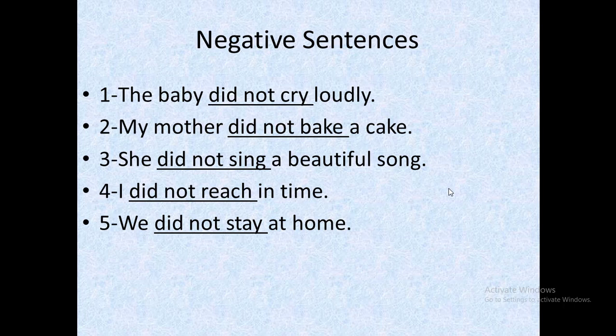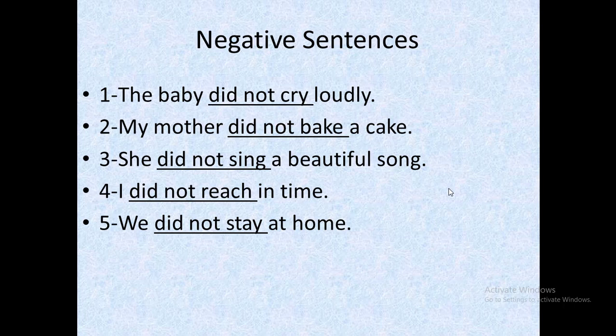a cake is object. What is the difference of the form between negative sentences and affirmative sentences? The difference is that in affirmative sentences we use second form of verb, but in negative sentences we use first form of verb with did not. In the same way, in the third sentence, she did not sing a beautiful song. She is subject, then did not, then again we use the word sing, which shows the first form of the verb, and then a beautiful song.